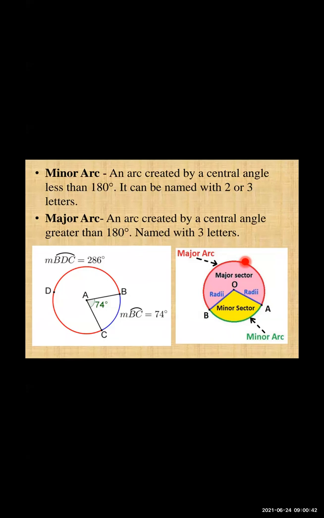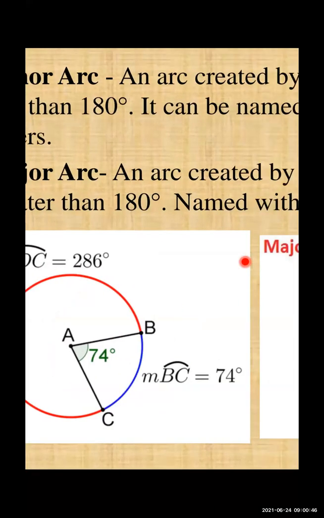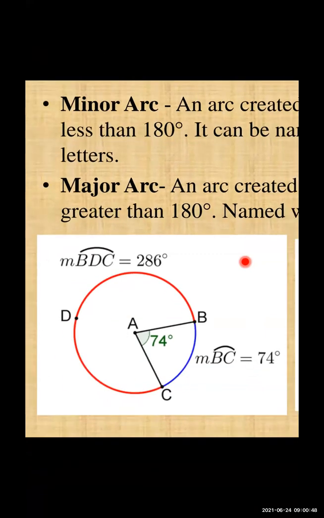In the diagram, see here, there is a circle whose center is A, BC is an arc, and D is a point outside that arc. At the lower side they have written the measure of arc BC, which is equal to 74 degrees, because at the center you see there is 74 degrees.